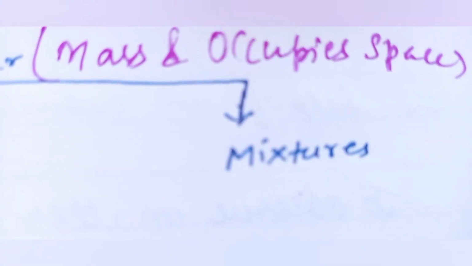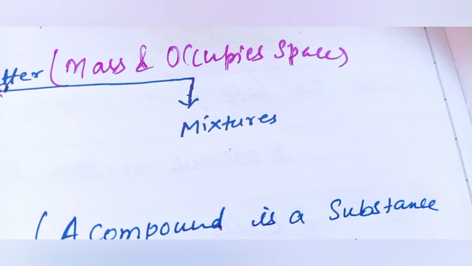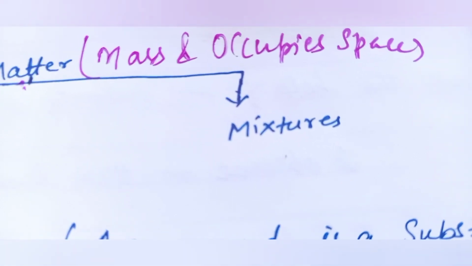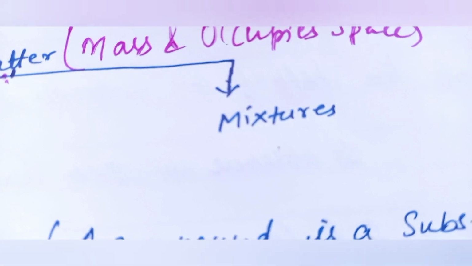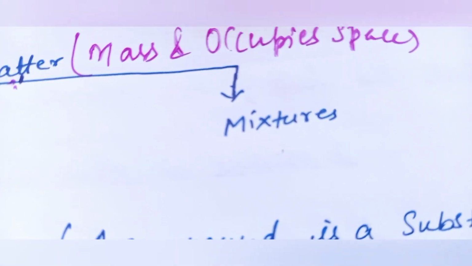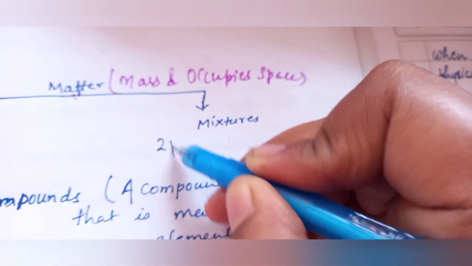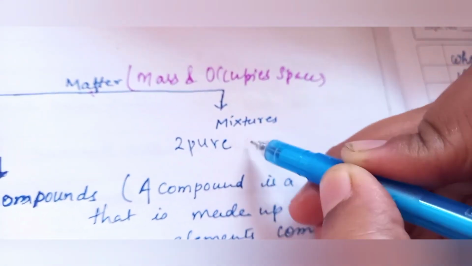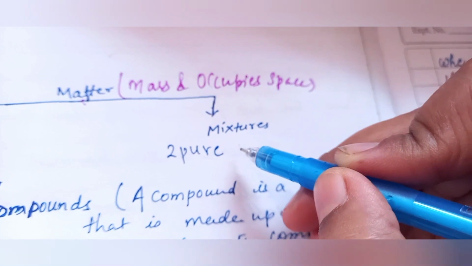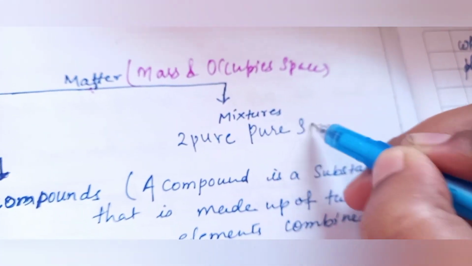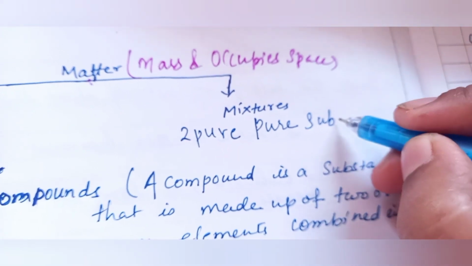So mixtures are impure substances, or you can say they are not pure substances. They don't have a similar composition throughout. They may have two pure substances combined in any ratio. Okay, so the pure substances may be an element or compound.